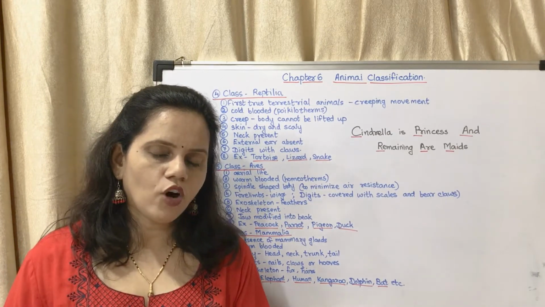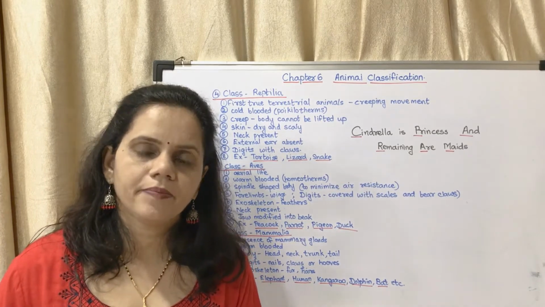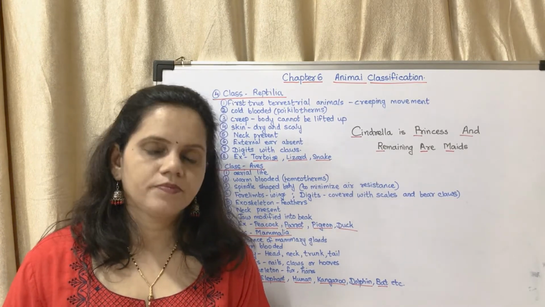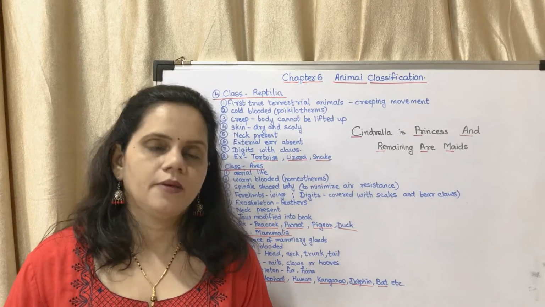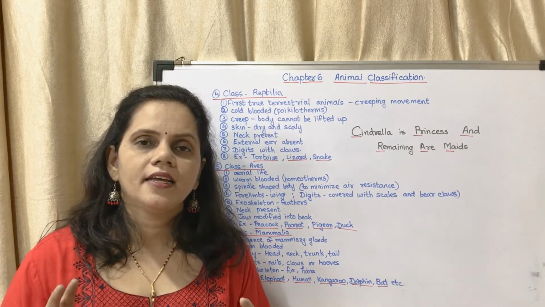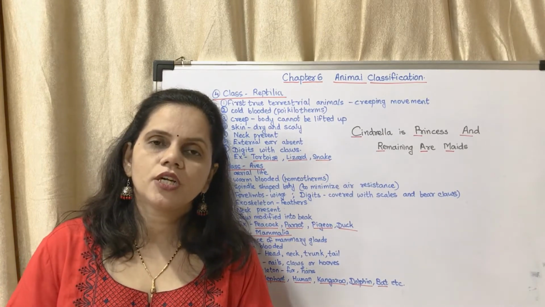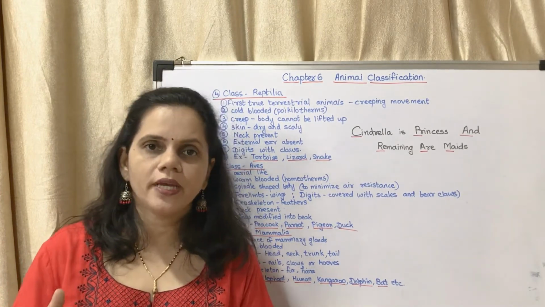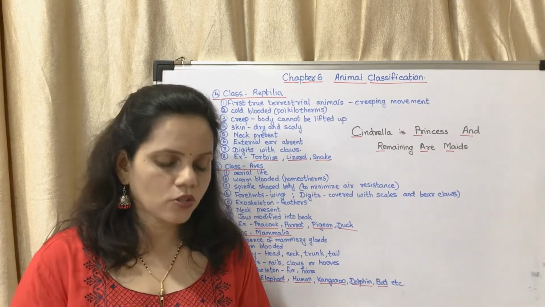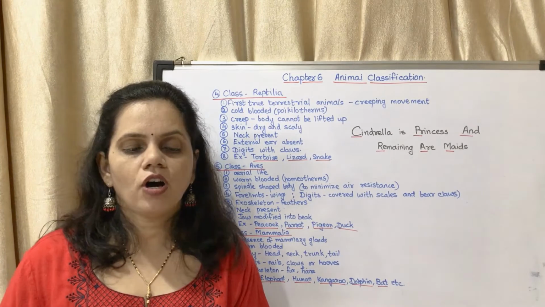Animals like whale and walrus live in water. Are they included in Pisces or Mammalia? They are included in Mammalia. Why? Because they are warm-blooded, because they respire through lungs, because they have mammary glands. That is the most important characteristic. They belong to class Mammalia. The questions which could be asked could be to distinguish between, or to write the characteristics, or the diagrams. You may see the diagrams also on page number 74, figure 6.26, class Reptilia, wall lizard.